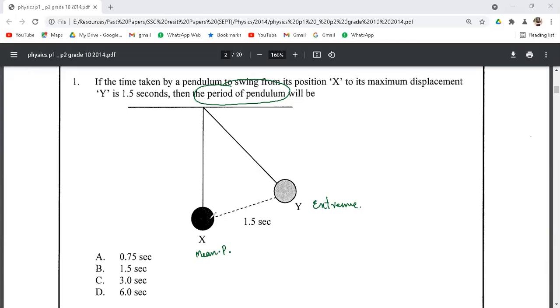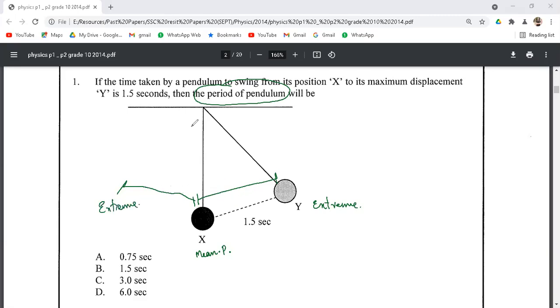So as we know that the time taken by this pendulum from mean to this extreme is equal to the time taken by the pendulum to move from the mean to the other extreme position.